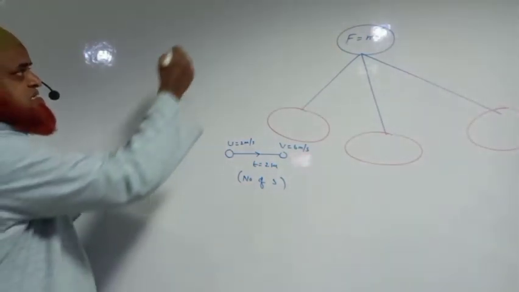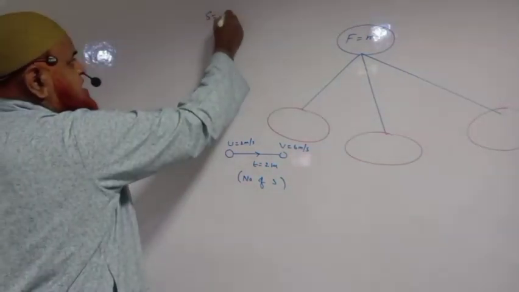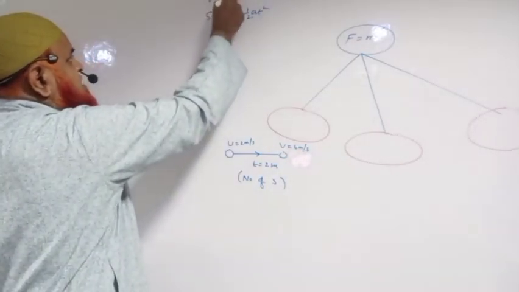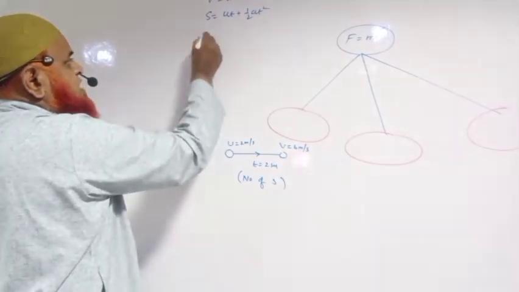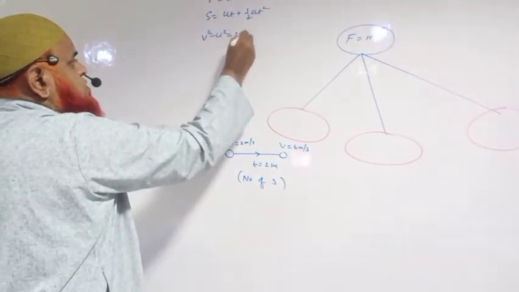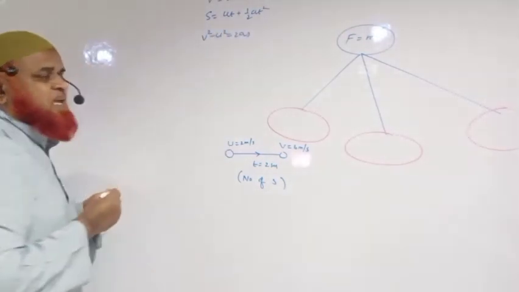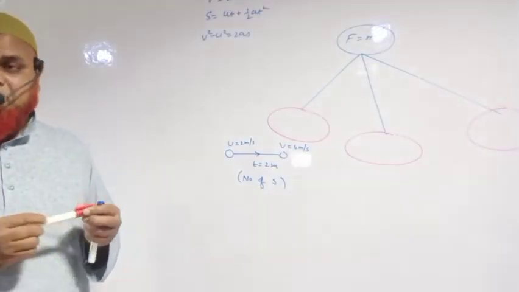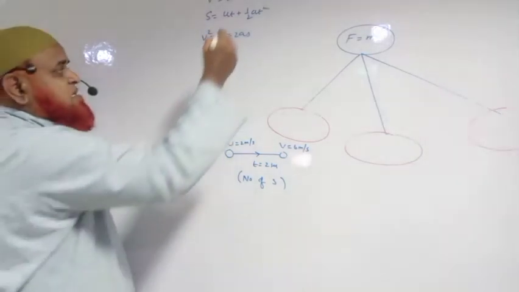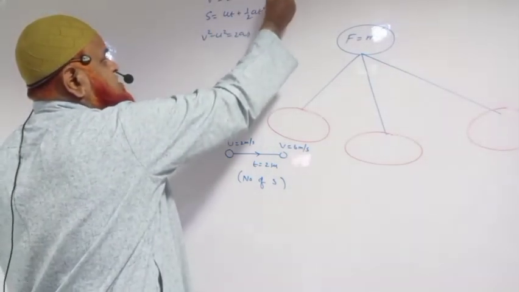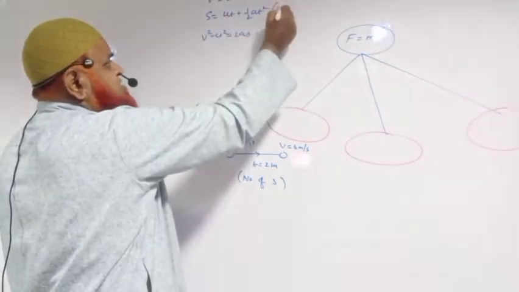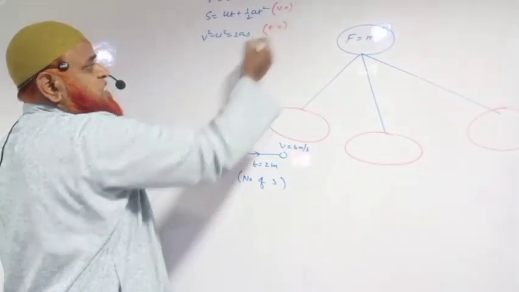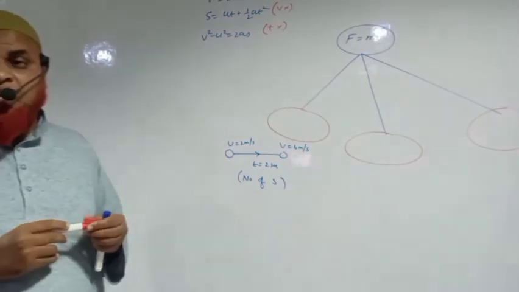And I told you that if you are going to consider the equations of motion, there are three types of equations of motion. That is v square minus u square is equal to 2as. Among these three equations of motion, there are some specialities. In the first equation, there is no discussion of displacement. In the second equation, there is no discussion of final velocity. In the third equation, there is no discussion of time.